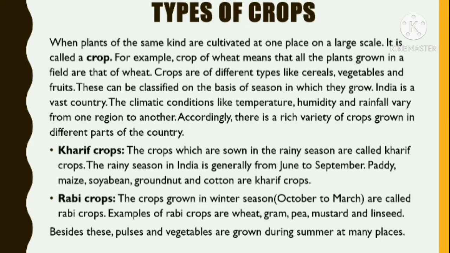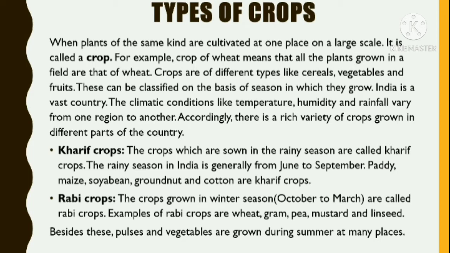The crops that are sown in winter season, that is October to March, are called rabi crops. Examples of rabi crops are wheat, gram, pea, mustard, and linseed. Besides these, pulses and vegetables are also grown during summer at many places.